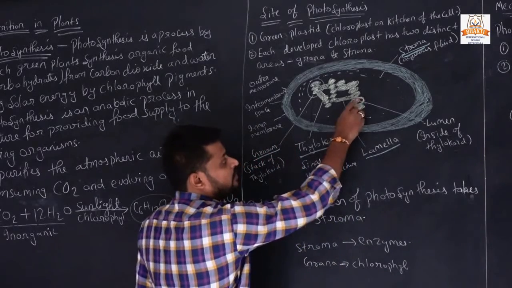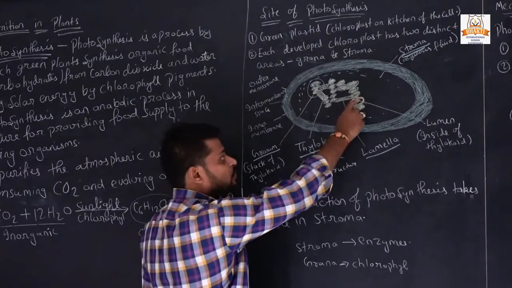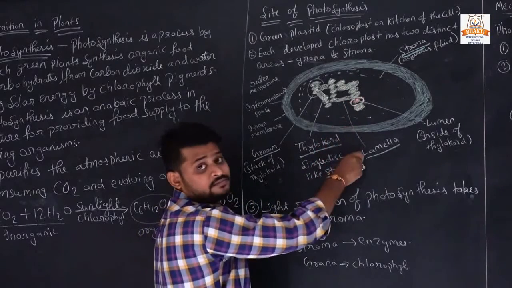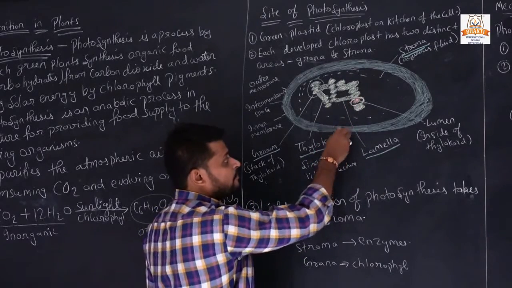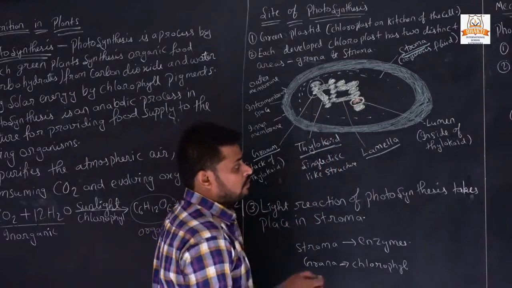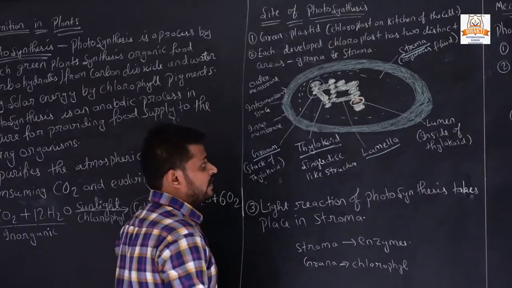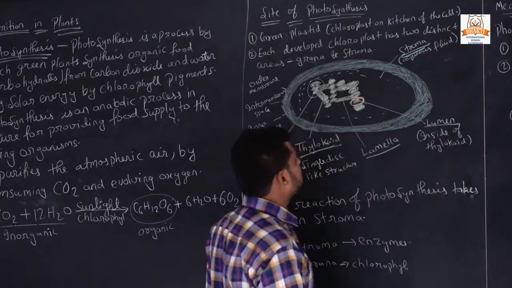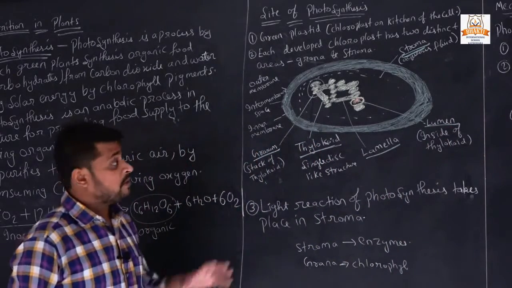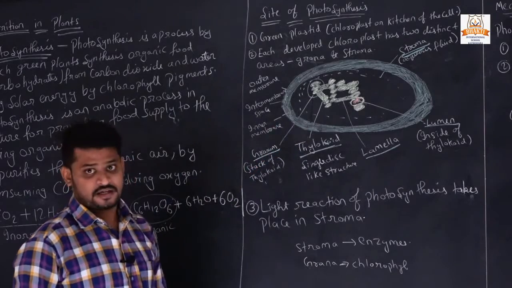And here in the grana, in the thylakoid, there is also a liquid filled, that is called the lumen. But why do we see chloroplast?